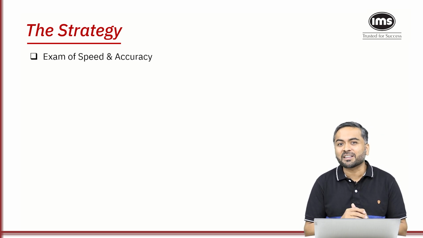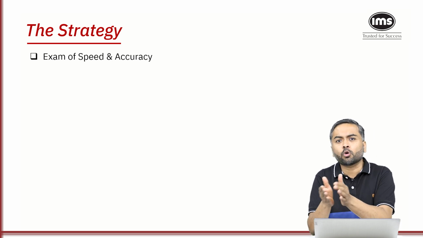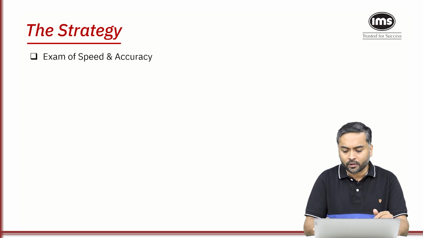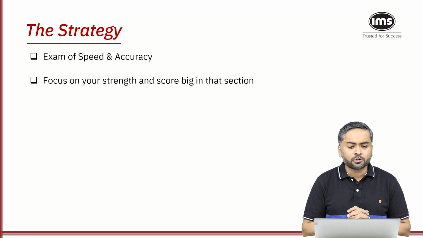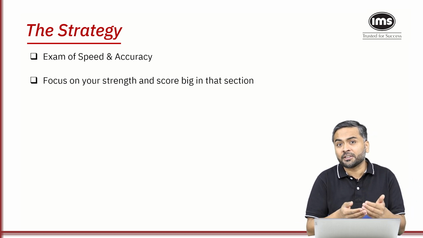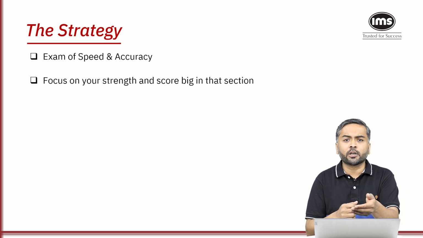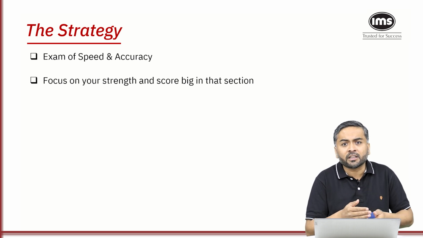The cutoff was 409. And that's what I said, speed is very important, and followed by that you also need to have great accuracy. It's a focus on your strength area. So let's say if my strength is verbal ability, then logical reasoning, and then quantitative aptitude, I will attempt the paper in that order.